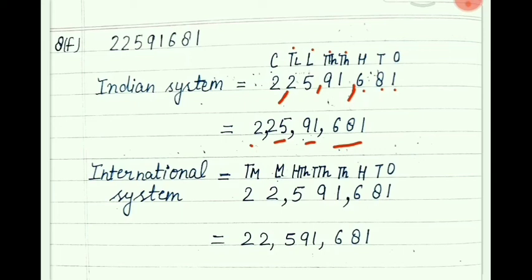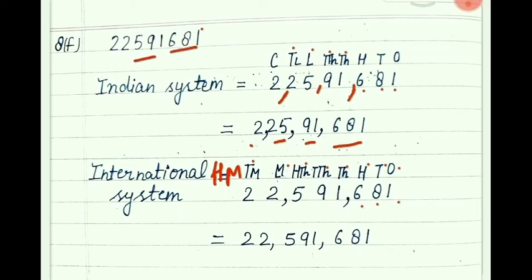Next, according to the international system, how to write? As I have written on the side: ones, tens, hundred, 1000, 10,000 and 100,000, million and 10 million. Next will be 100 million. So as you can see, at ones place 1, tens place 8 and 6 is given at hundreds place.